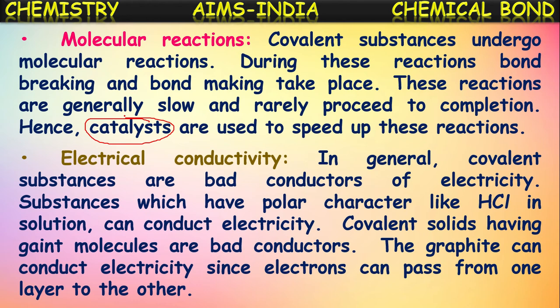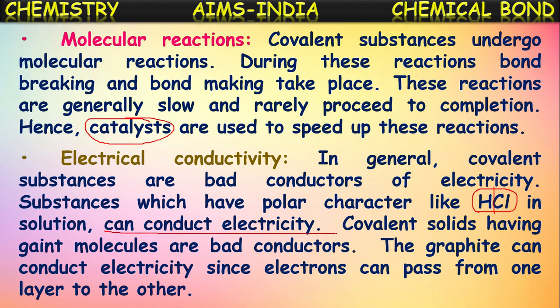Example, hydrogen chloride. The substances which have polar character, like hydrogen chloride, in their solution form can conduct electricity, because these polar covalent molecules, on dissolving in water, split into their respective ions. Hydrogen chloride is actually a covalent molecule, but it has polar character because of the difference in the electronegativities of the two participating atoms. Because of this polar character, on dissolving in water, it splits into H plus and Cl minus ions. Because of the existence of these ions, it can conduct electricity.